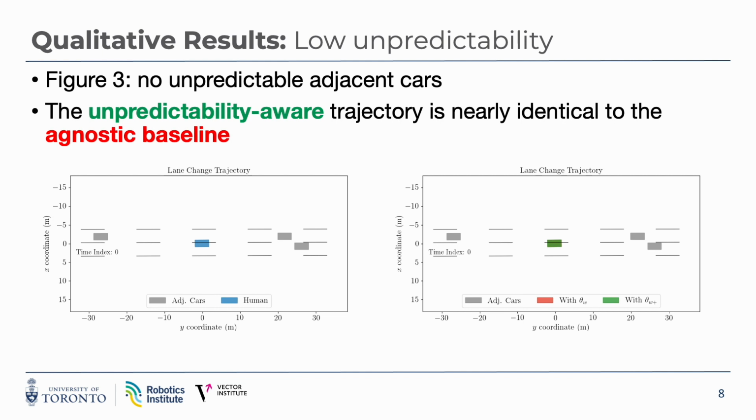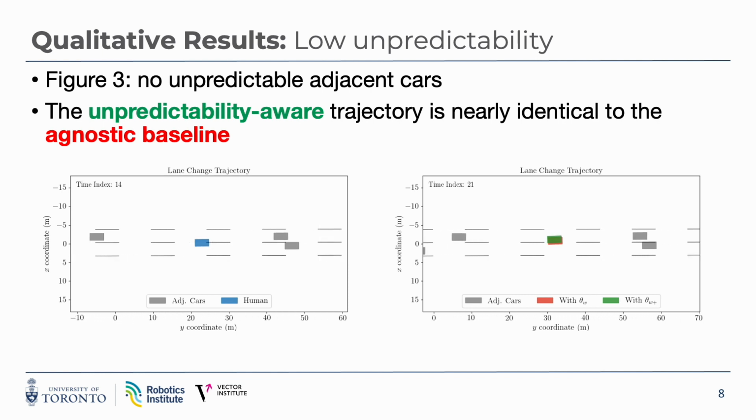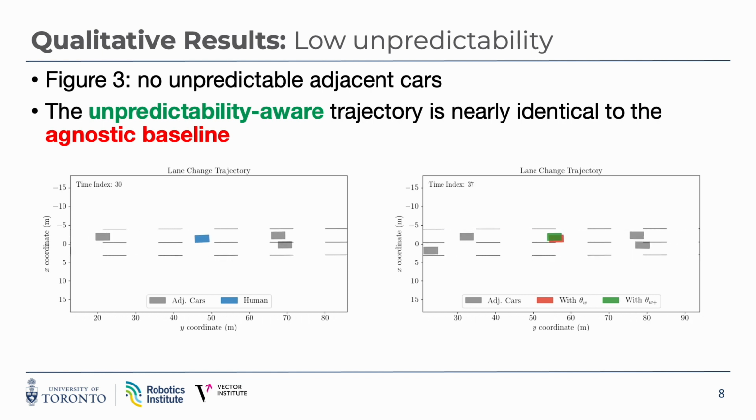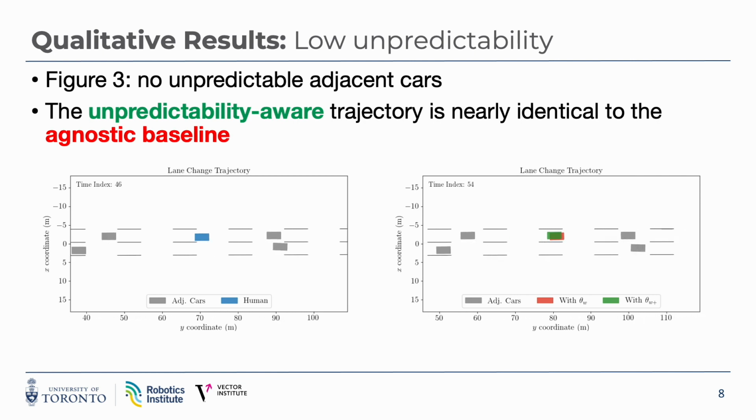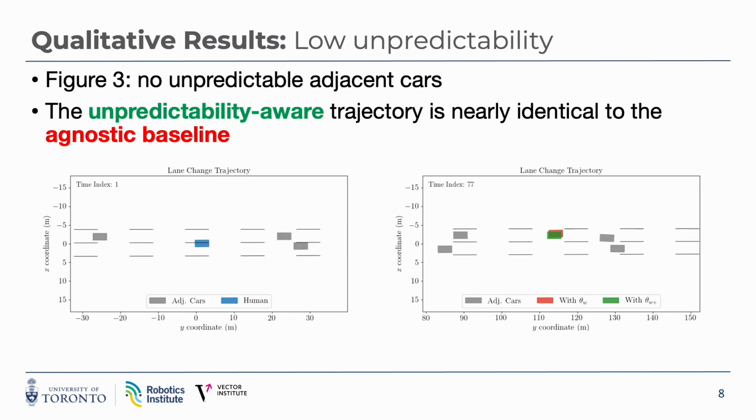First, let's look at a scenario with no unpredictable adjacent cars, figure 3 in the paper. On the left, we have the human car's trajectory from the dataset. On the right, we swap out the human trajectory with trajectories generated using the two models for the same scenario. As we expect, in the case of no unpredictable adjacent cars, the two models generate nearly identical trajectories.